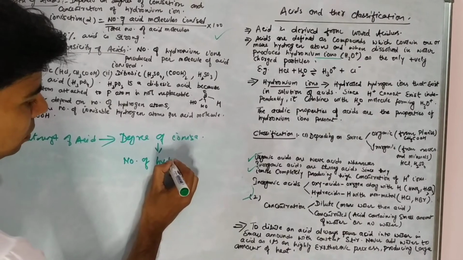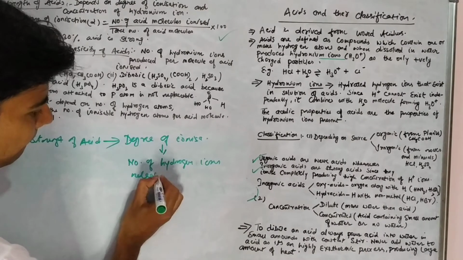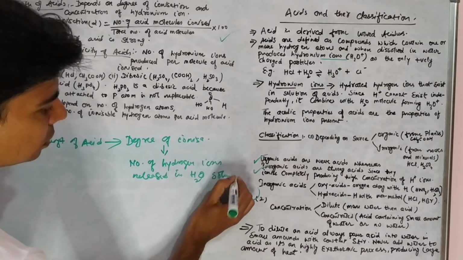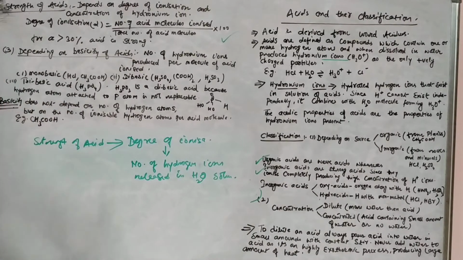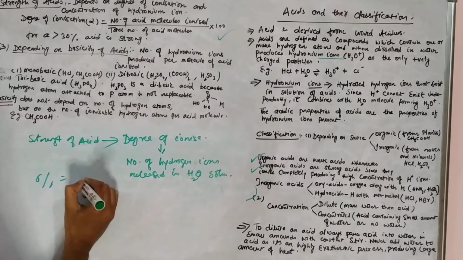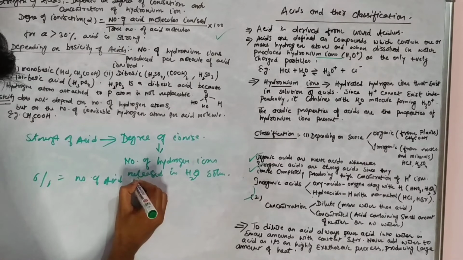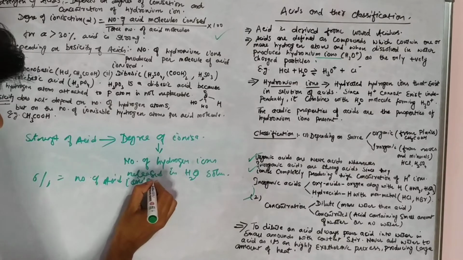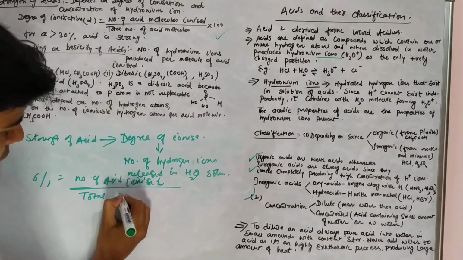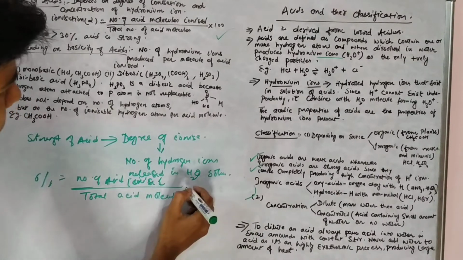Number of hydrogen ions released in water solution, right? So this is important, and the formula is: number of acid molecules ionized divided by total acid molecules, into 100.